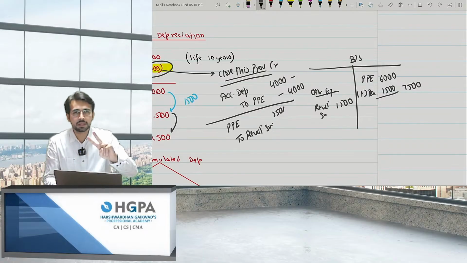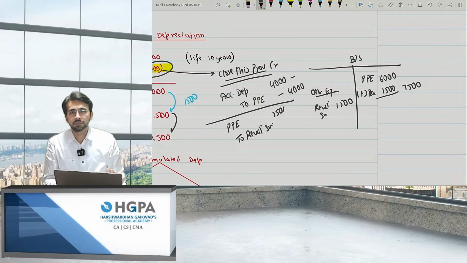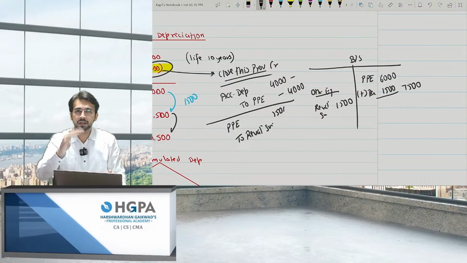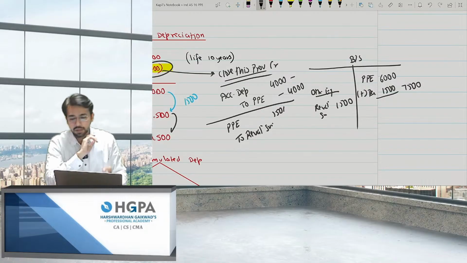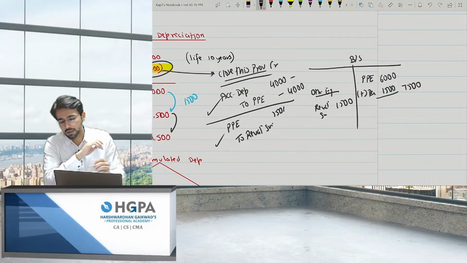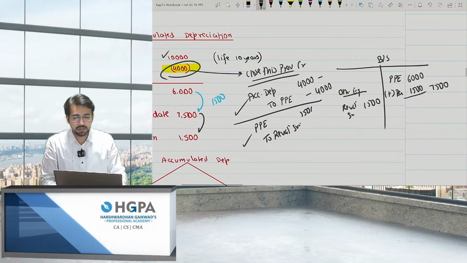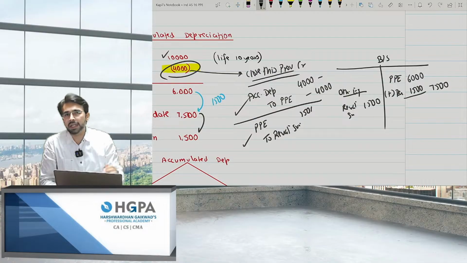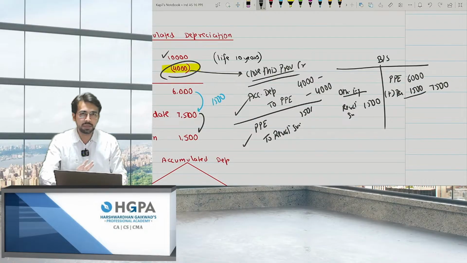So what are the two steps? Reverse the depreciation, that is, close the depreciation. How to close? Accumulated depreciation has a credit balance, so to close it we need to debit. The asset will be reduced. The asset has a debit balance, so to reduce it, make it a credit. So the first entry is clear. Second, make the journal entry for the revaluation surplus. It is increasing the cost of the asset, so debit PPE and credit revaluation surplus. This is easy.